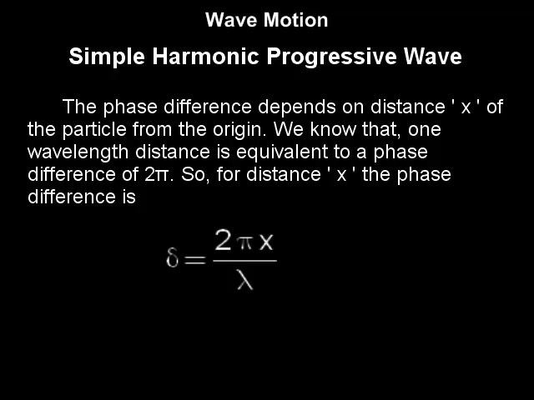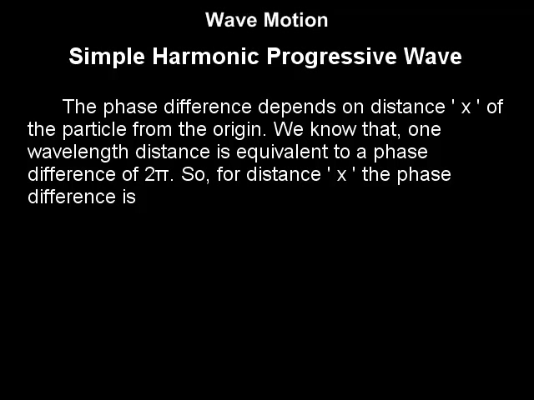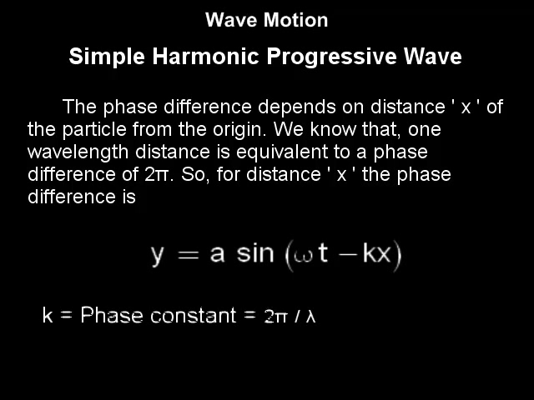Hence, the equation can be written as y is equal to a sine omega t minus 2 pi x upon lambda. As 2 pi and lambda are constant, it can be also written as y is equal to a sine omega t minus kx. K is called phase constant and its value is 2 pi by lambda.